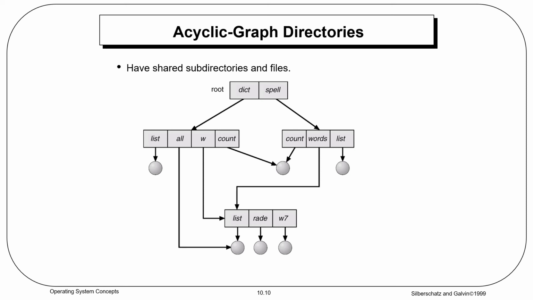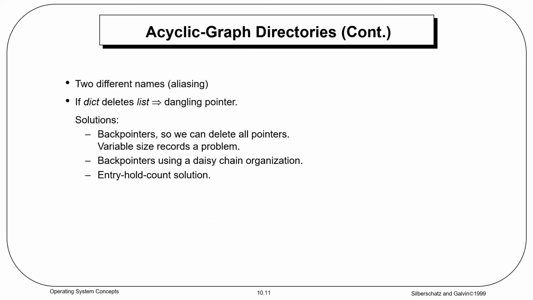The two users are working on the same subdirectory, and the graph should be an acyclic graph. Acyclic graph means there should be no cycles in this graph. Two different names.